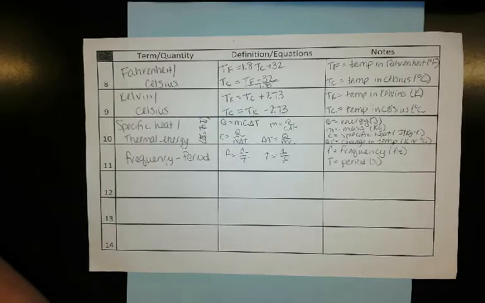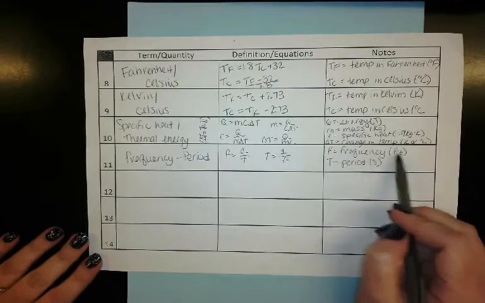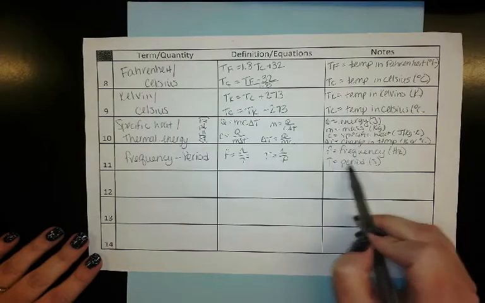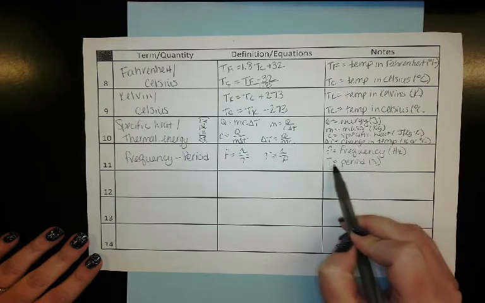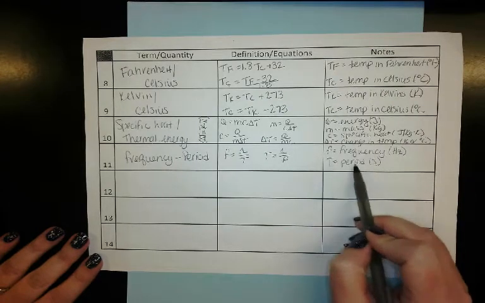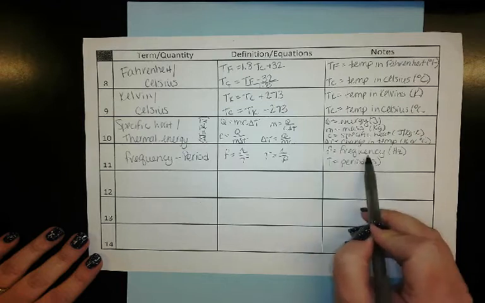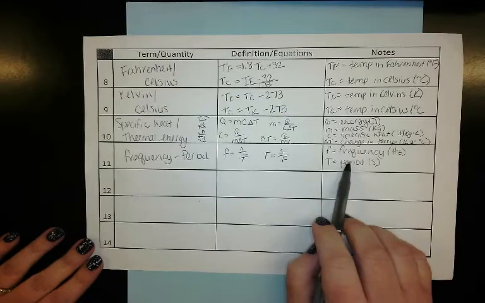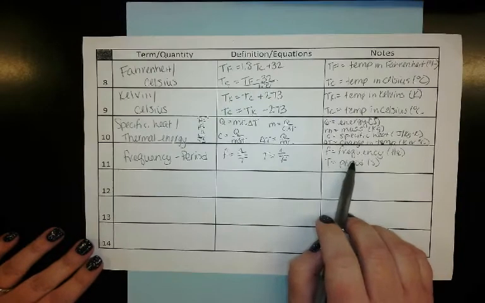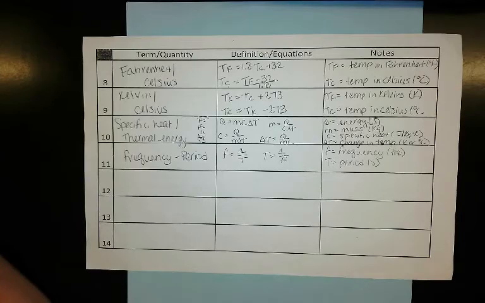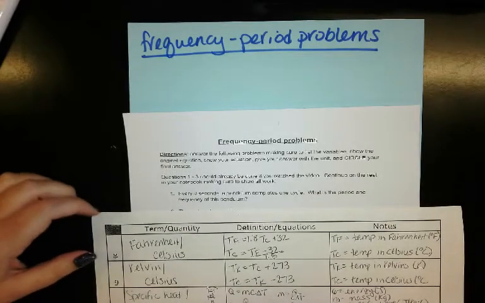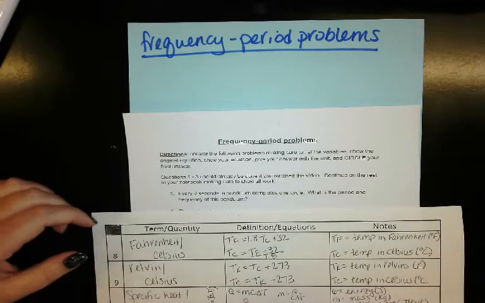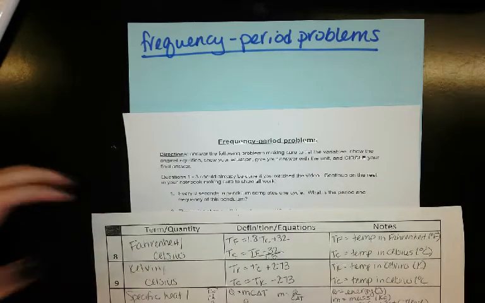Okay, now when you are looking at this, f is going to be your frequency, and that's in hertz. Period is going to be in seconds. So again, that italicized T is your period, and the italicized lowercase f is your frequency. Go ahead, make sure you write that onto your formula sheets, and make sure you have a calculator, because we're going to need a calculator to solve these problems. Now we're going to do some examples, and then you're going to complete the rest on your own, but you're going to see how simple they are.